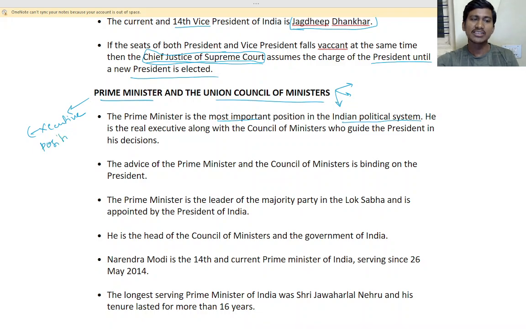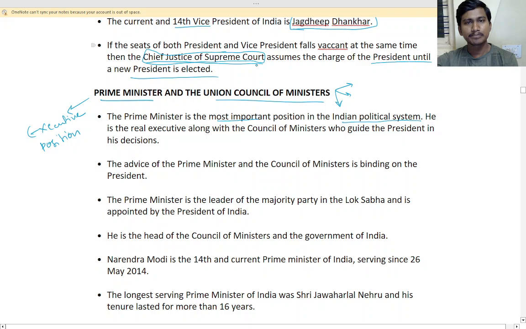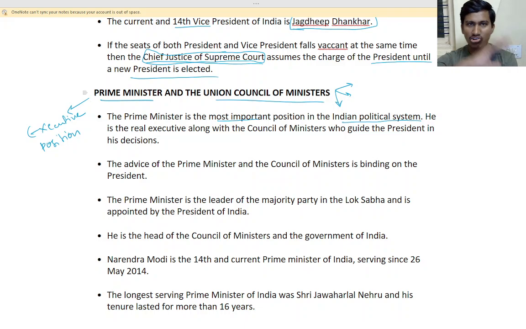Executive means they have the right to plan and execute, that is perform the plans and actions. Whatever laws are framed by the legislature, they will be performing them. So the highest position is the prime minister.